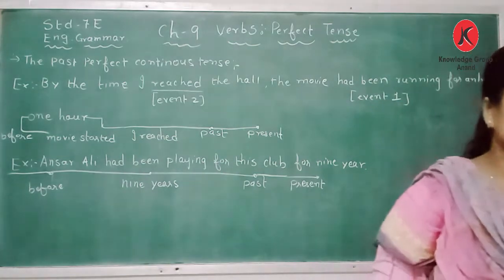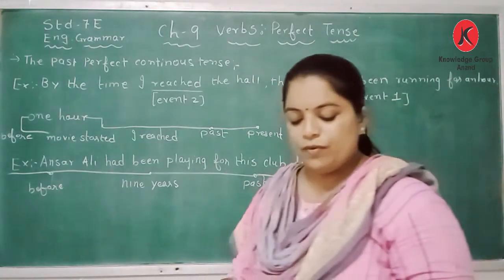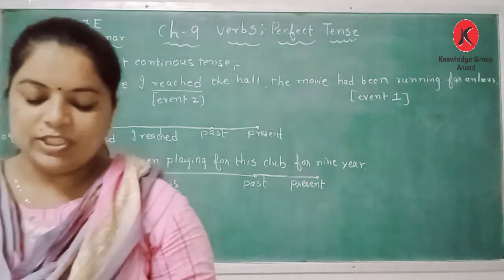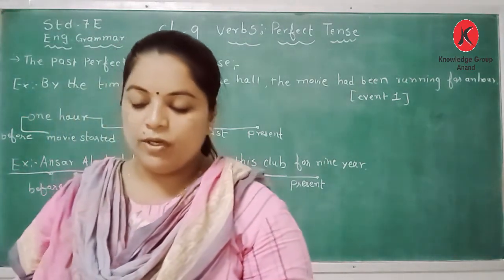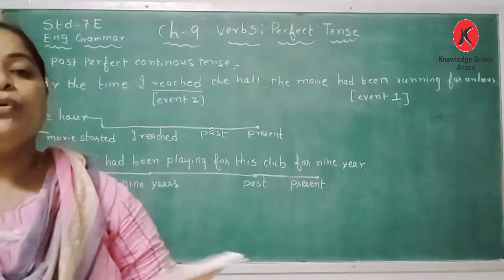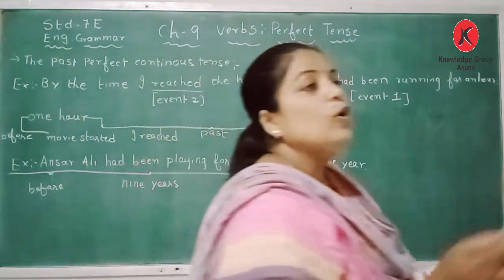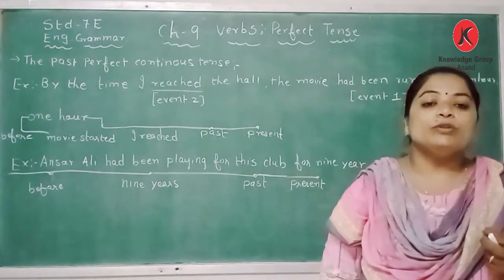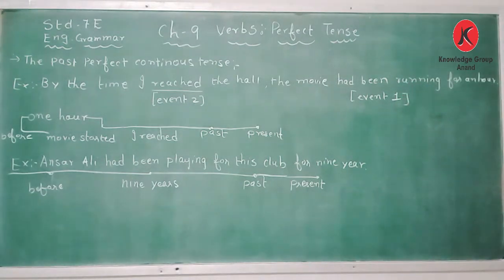Next is the structure of the sentence: affirmative, negative, interrogative yes/no, WH interrogative and negative sentences. You have to go through this table very carefully and read it properly from the textbook.